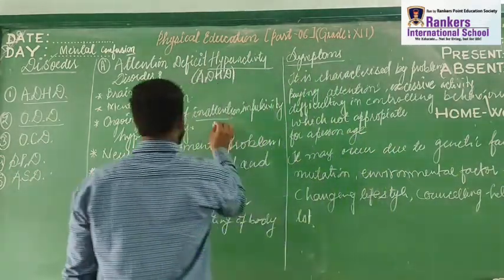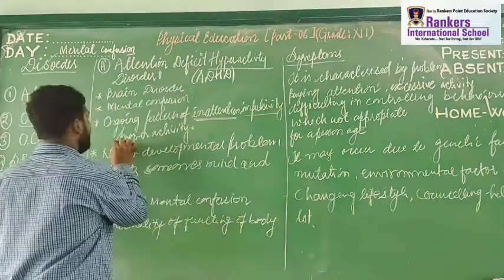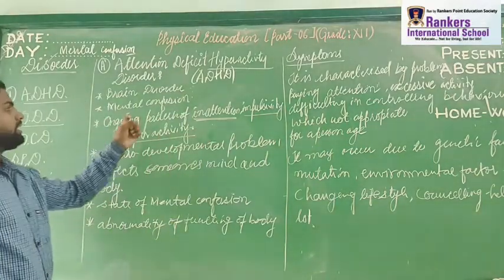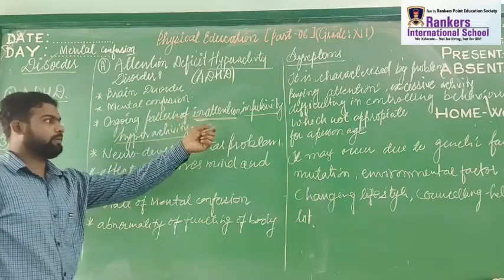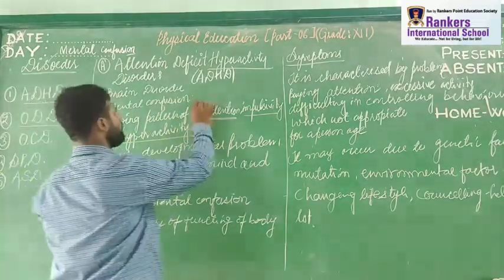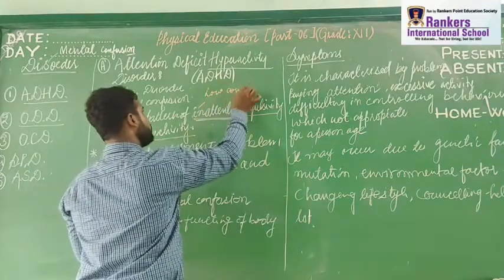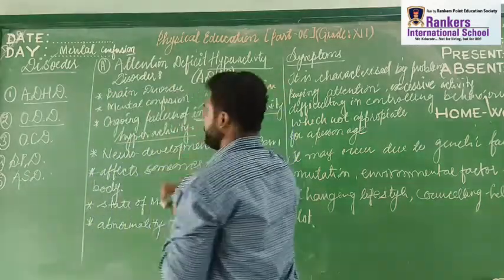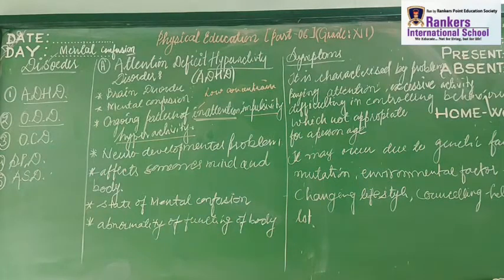It is the ongoing pattern of inattention, impulsivity, hyperactivity. Right? So a person who possesses inattention, it means concentration power is low. Learning disabilities means low learning ability.